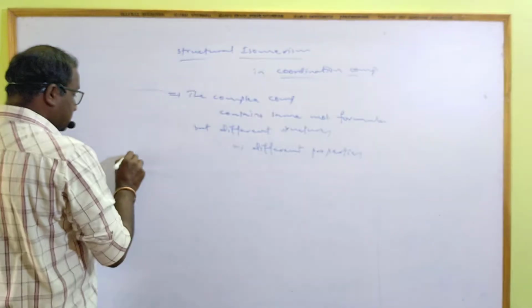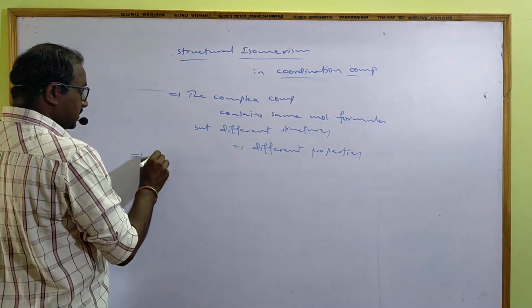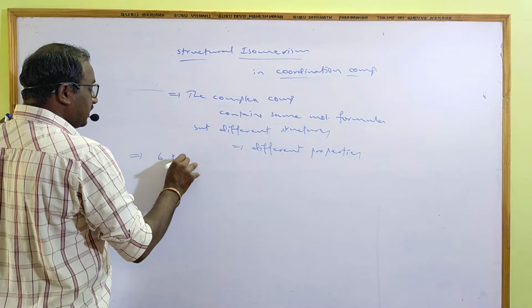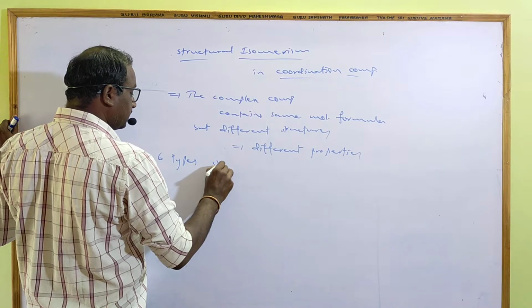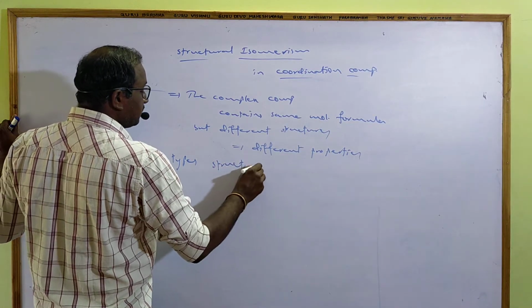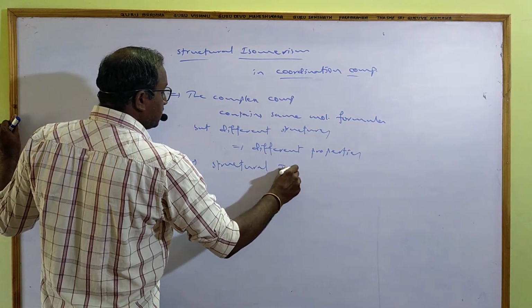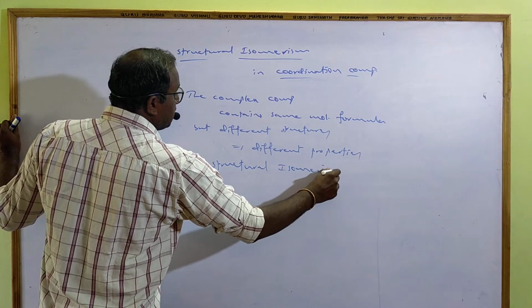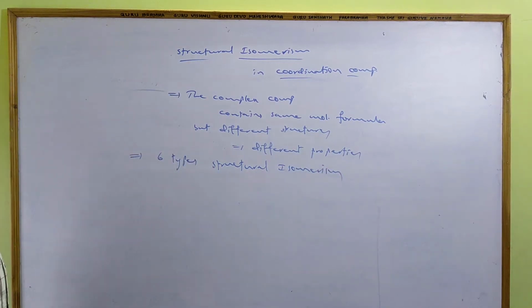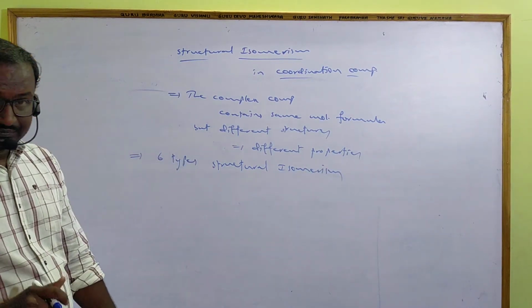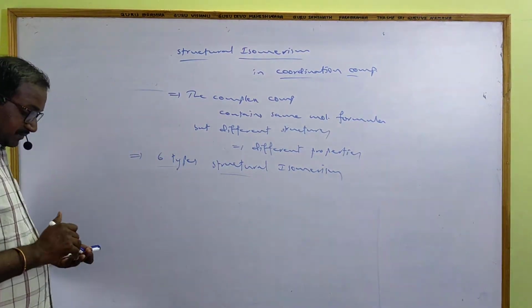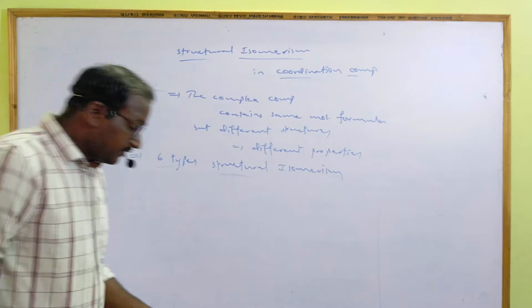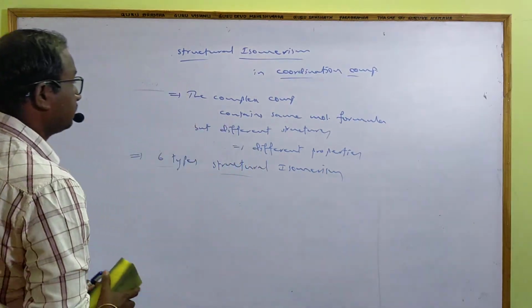There are 6 types of structural isomerism exhibited by coordination compounds. Let me discuss them one by one.